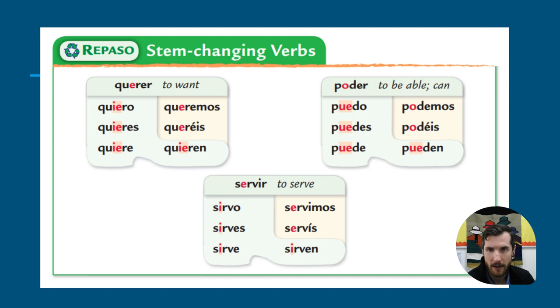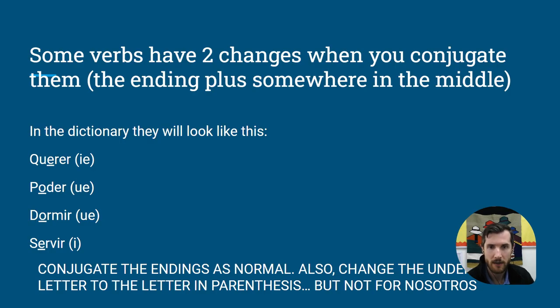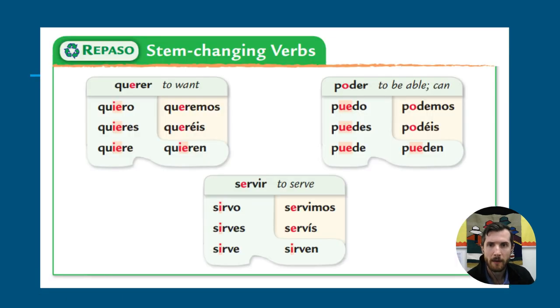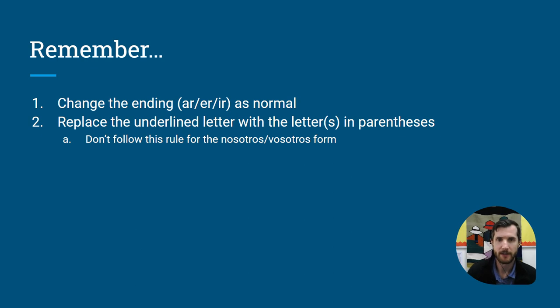But the spelling change is not always the same each time. It's not always the letters IE. Look at servir. Sometimes it's just the E changes to an I, or sometimes it's an O that changes to a UE. And there's several different kinds of changes. But like I said in the slide before, usually when you see it in the dictionary, it'll tell you what change to make, what letter to change and what to change it to. The underlined letter changes to the letters in parentheses, or sometimes just one letter. It's a little confusing, but the more you practice it, it's just one of those things you have to remember. And you might get some reminders from your teacher once in a while.